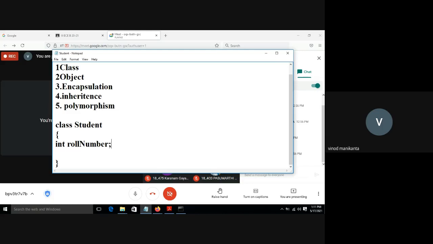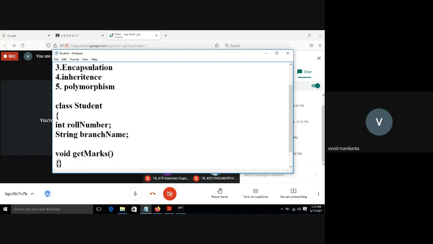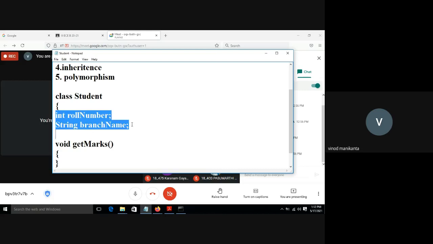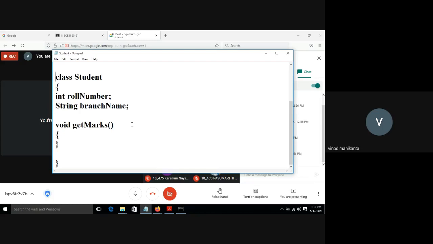So encapsulation means, for example, string branch name, which is a property, and void get marks. We are binding these properties and methods into a single unit called class. In this class we are binding these properties and methods into a single unit.